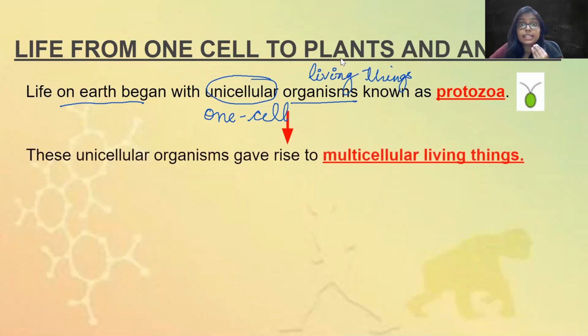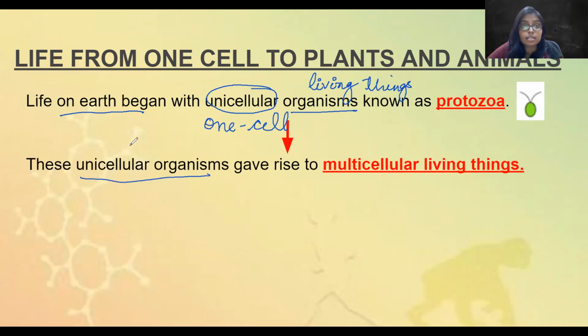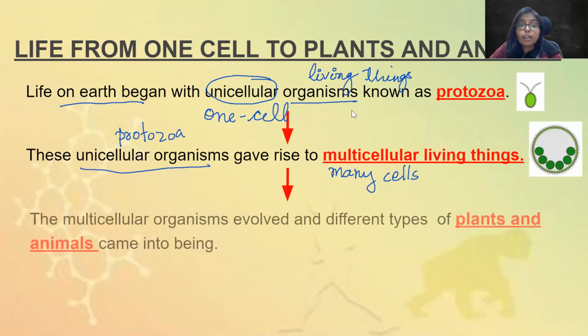Then came many cells, or multicellular living things. These unicellular, one cell organisms or protozoa, gave rise to multicellular. तो बहुत सारे one cells मिलके multicellular. Multicellular means many cells वाले living things बन गए. Okay, lots of one cells became multicellular living things or living organisms. And then we got plants and animals, right?